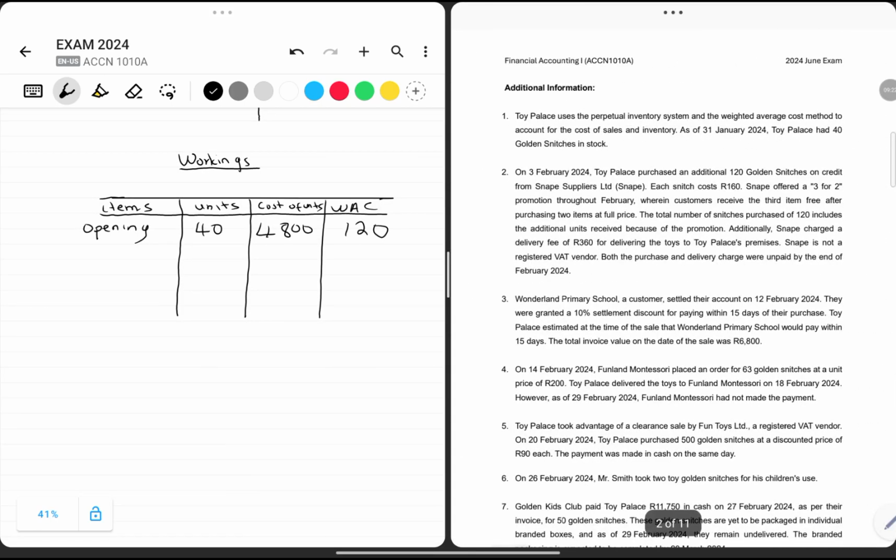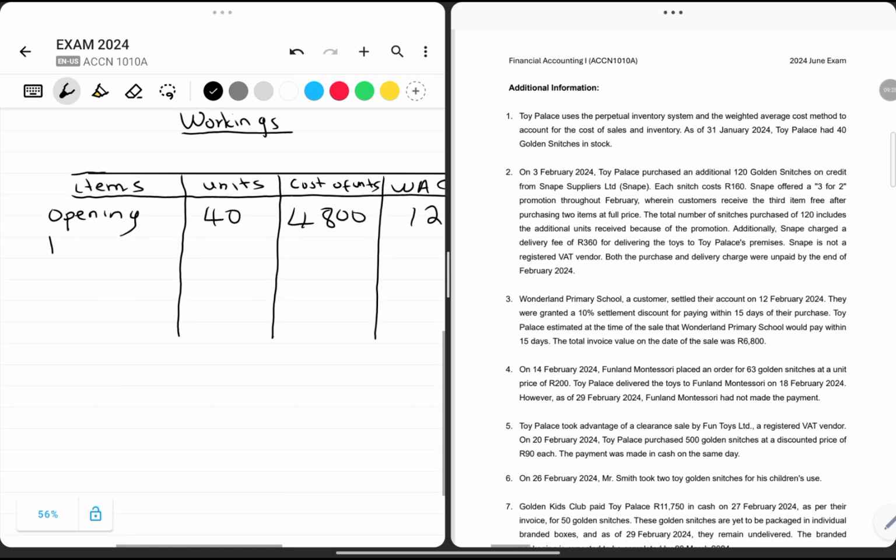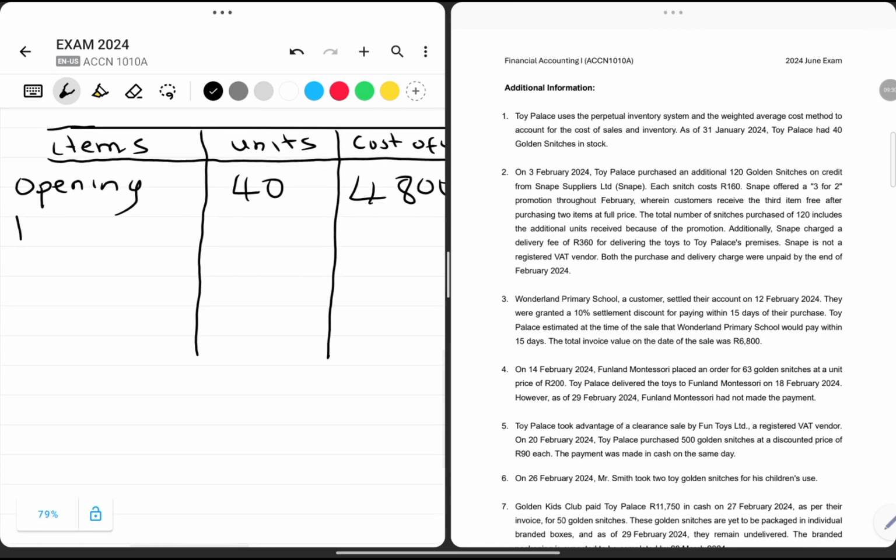Now, on the second point, we bought an additional 120 units. So we can write the description as purchases. We bought an extra 120 units. Remember, this included promotional units as well, as the promotion was on the basis of if you buy 2, you get 3. So it is 120 additional units.